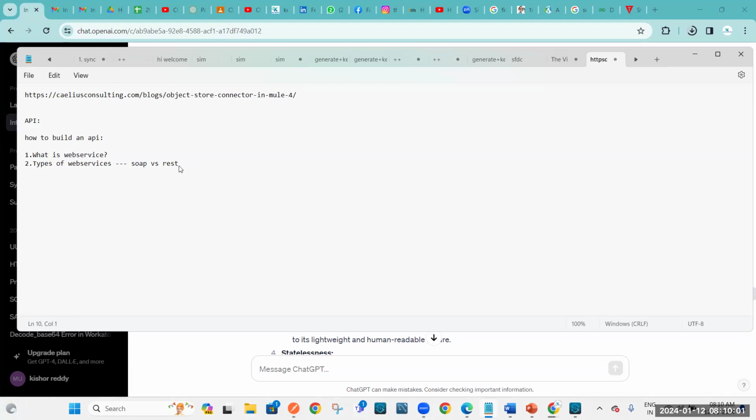Is it a product limitation or a customer's choice? See, in olden days, they were using SOAP. SOAP and REST both are web services. But in SOAP, we get more security and it is more complex as well. After that, they designed REST. So most organizations are using RESTful APIs now. And moreover, in Mule 4, everything is designed with REST only, not SOAP. That's why 99% of the organizations are using RESTful calls.